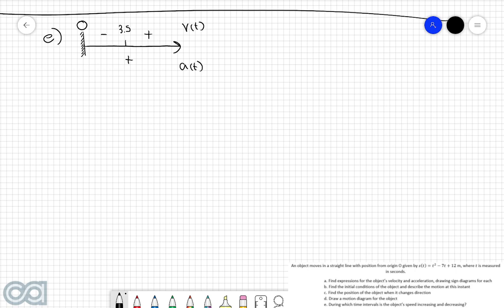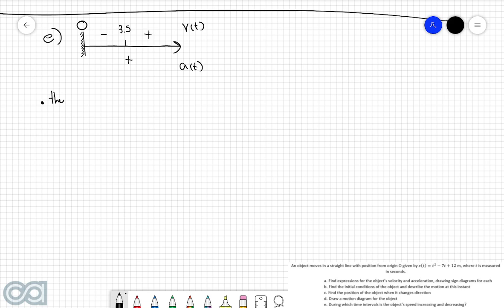Now, if you recall, an object's speed increases when the sign of the velocity and acceleration are the same. So in other words, when it's positive and positive or negative and negative, and the speed will decrease when the signs are opposite. So in other words, if velocity is positive and acceleration is negative, or vice versa. So let's start with the increasing speed.